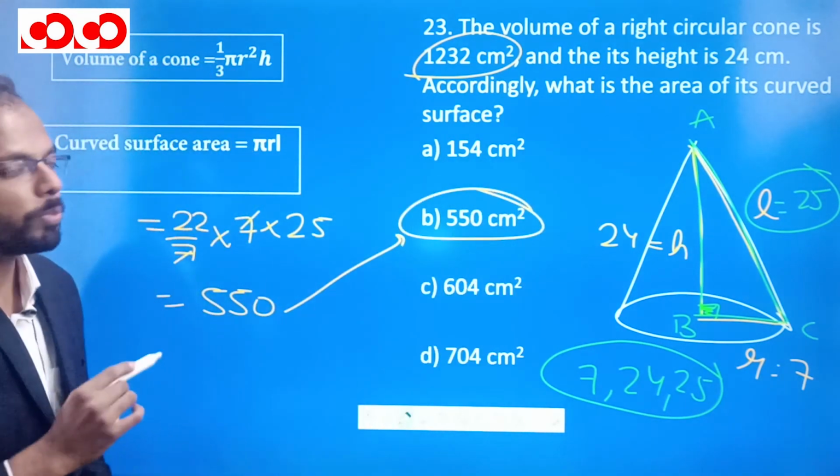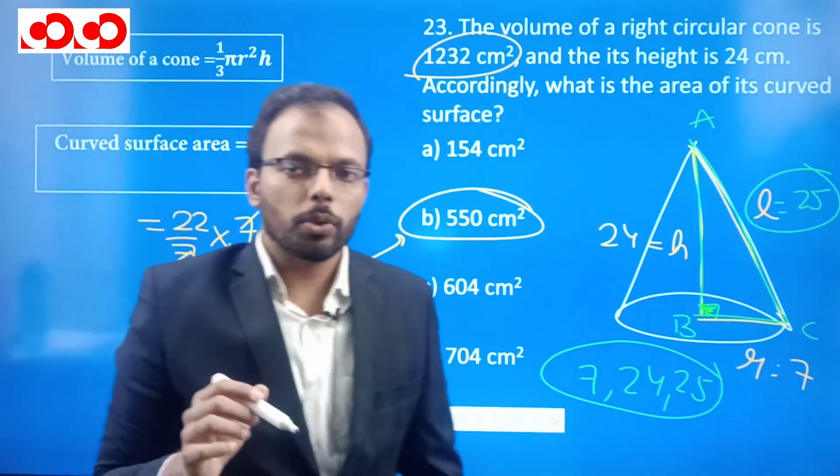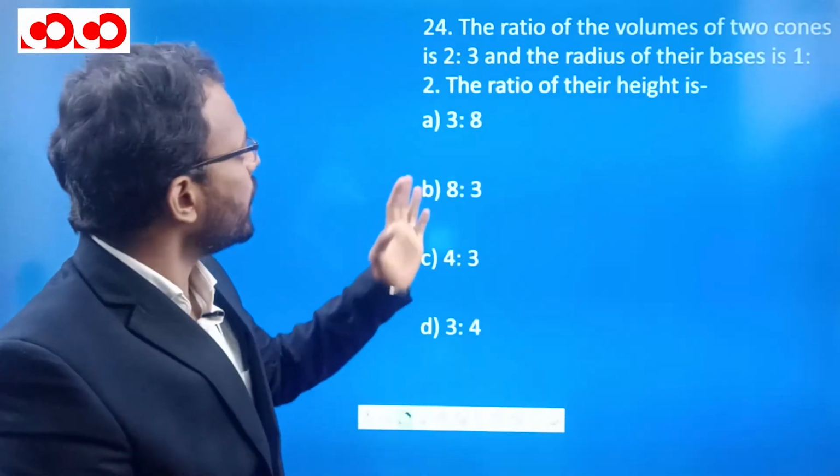B option. 23 option is B. I hope it is clear to you, right? Let's move to the next question. So here is question number 24.